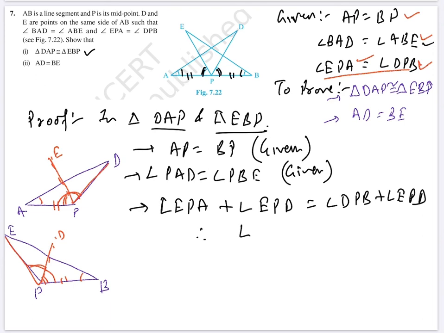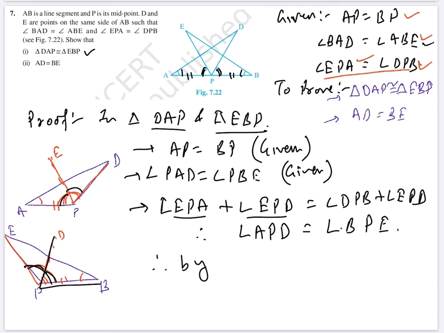Therefore EPD plus DPB and EPD plus APE. So APE plus EPD will give you angle APD is equal to angle BPE.